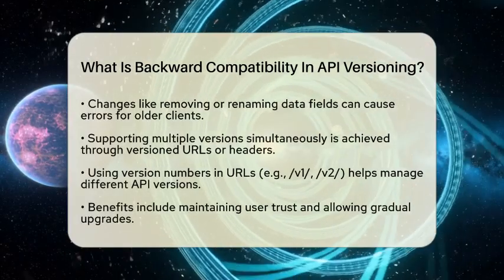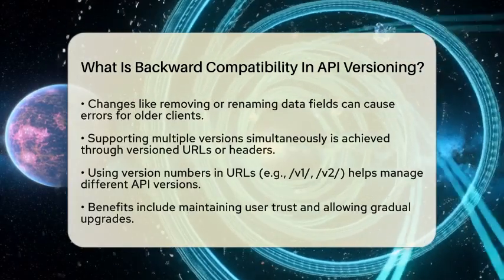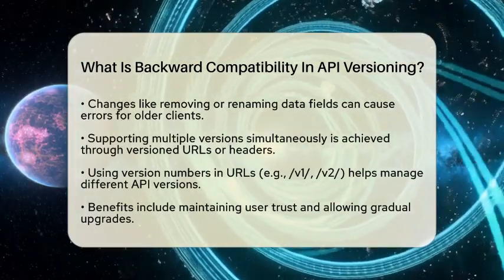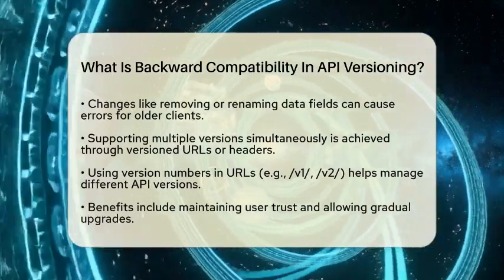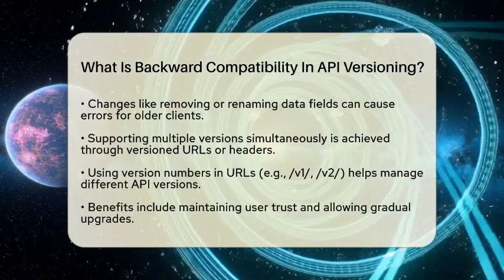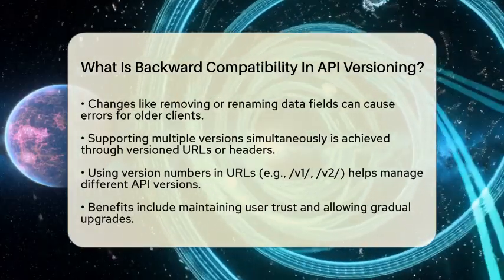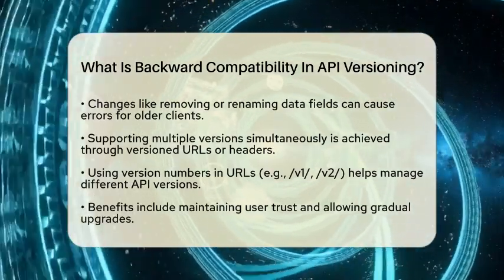First, the endpoints or URLs that clients use should stay the same, or at least behave the same way. If a field in the data changes or gets removed, it can cause errors for the app expecting the old data. So, API developers avoid removing or renaming fields in the data. They also avoid changing how the endpoints respond or behave in ways that could break older clients.